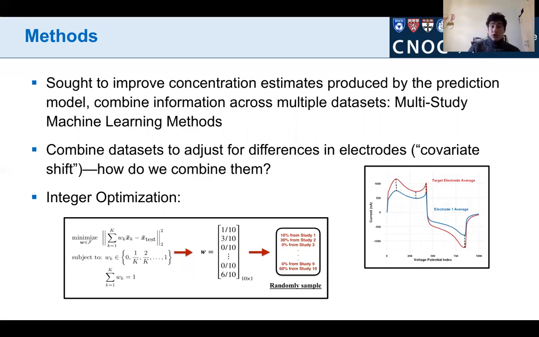We use this integer optimization program, and the solution to this integer program produces basically a recipe of the number of observations to take from the different training calibration data sets to then create a calibration data set that has an average response profile that matches that of the test set that we're interested in. So we follow this recipe, fit a model, and then we make predictions on the test data set, and assess how well it predicts.